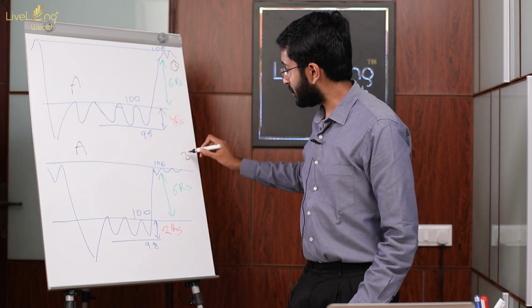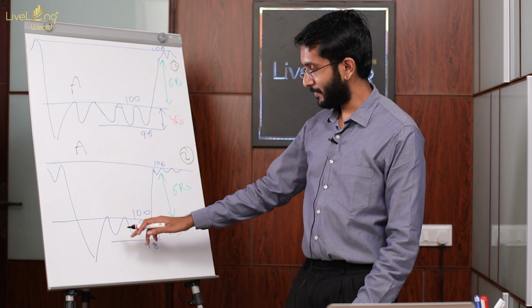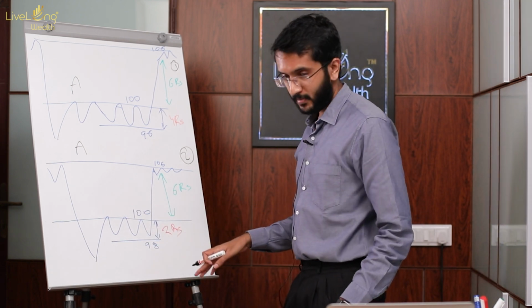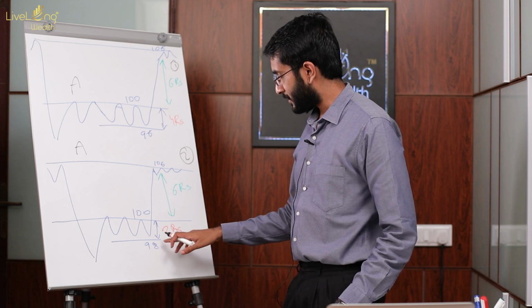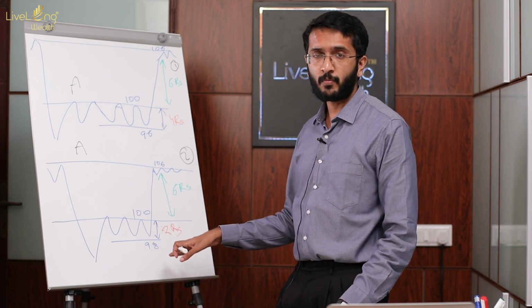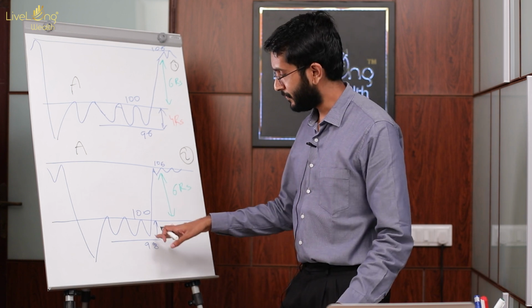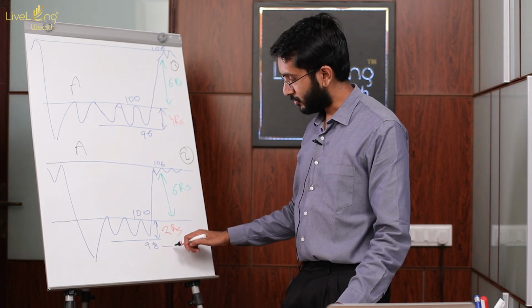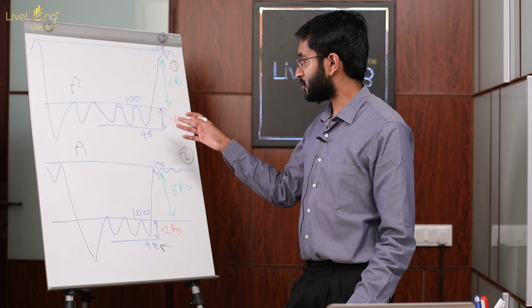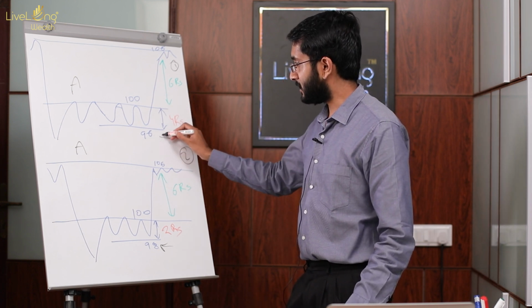So in scenario 2, what basically happens is that when the price is facing a rejection, the consolidation happens in such a manner that your stop loss would be somewhere at 98. Also, 98 is the level where we have the nearby support, so you have your stop loss out at 98. Whereas in the first scenario, your stop loss would be somewhere at 96.